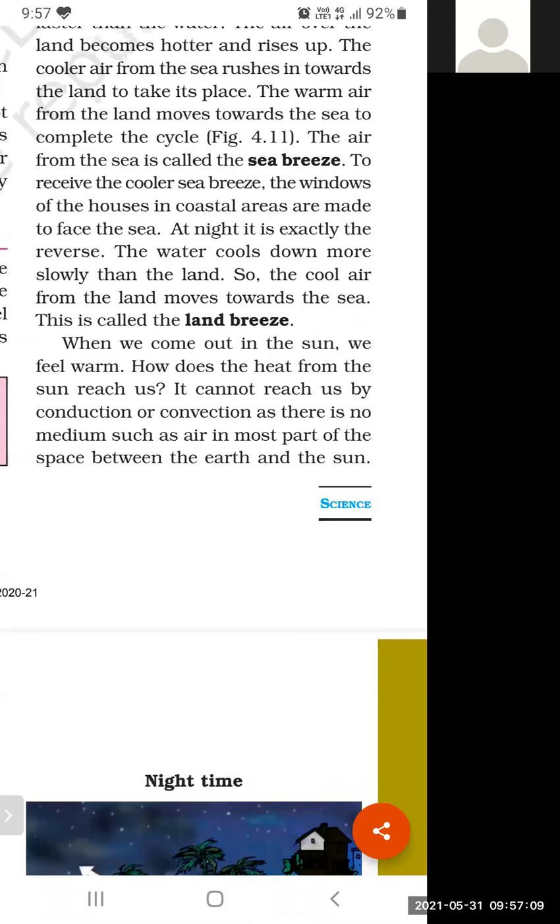So when we come out in the sun, we feel warm. This usually happens when you go outside, you feel warm. The heat is coming from the sun. So now we have discussed 2 methods. The first method happens in solids. From sun to land, there is no solid medium. There is no solid material directly connected from the sun to the earth. There is no road with one end connected to the sun and the other end connected to the earth. Is there any material? No.